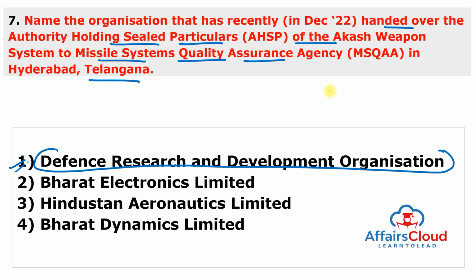So DRDO handed over the authority holding sealed particulars of the Akash Weapon System, which is Indian Army version, to the Missile System Quality Assurance Agency in Hyderabad, Telangana. And the Akash missile system was developed by the group of DRDO laboratories, including 3 from the Pune. And Akash is the first indigenous state-of-the-art surface-to-air missile system that has been in service with the armed forces for nearly 10 years. Moving to next question.